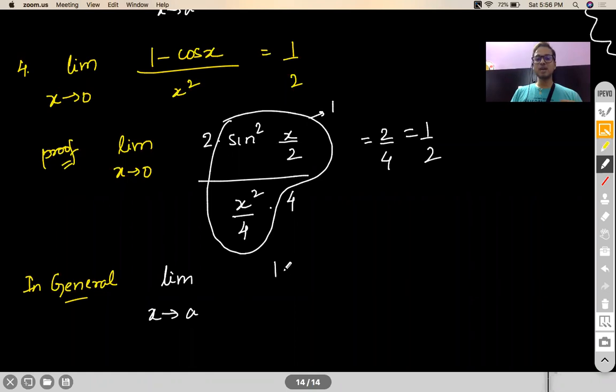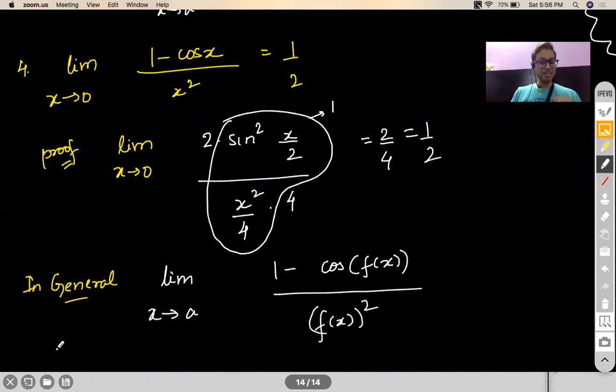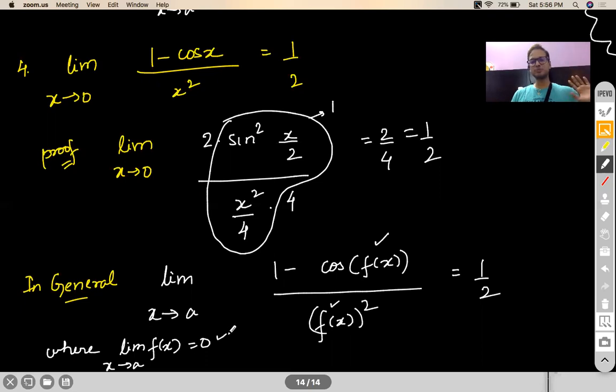In general, if you have 1 minus cos of any function by the very same function square, where this function satisfies this criteria that as x tends to a, it becomes 0, then this answer will again be a half. Okay. So please note these two criteria must be met. The same function must be here and here, and your function must be tending to 0. Are you getting my point?